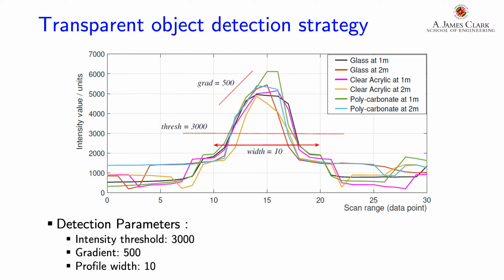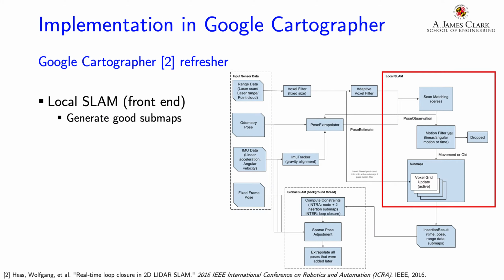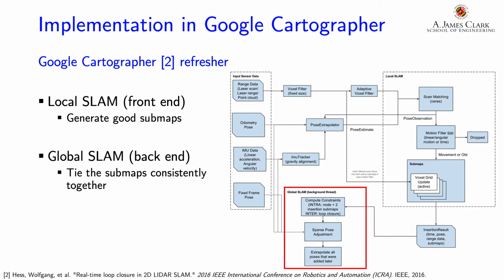We incorporate this detection scheme into a SLAM solution that achieves real-time mapping and loop closure using LiDAR data called Google Cartographer. The Google Cartographer has two subsystems, a front end that generates good local representations of the environment called submaps, and an optimization-based backend that ties these submaps consistently together.